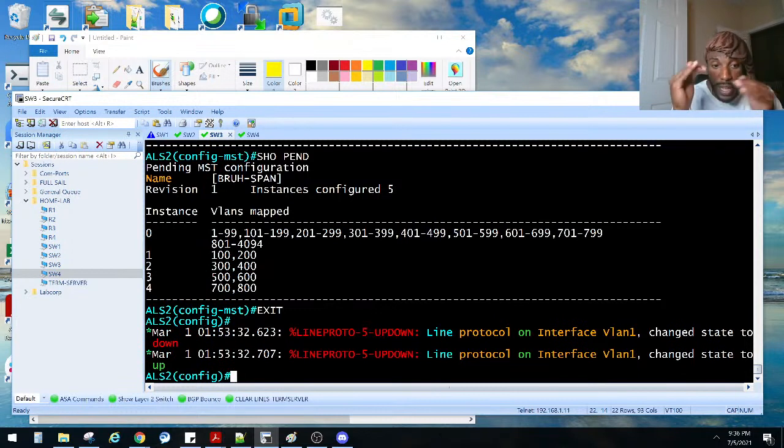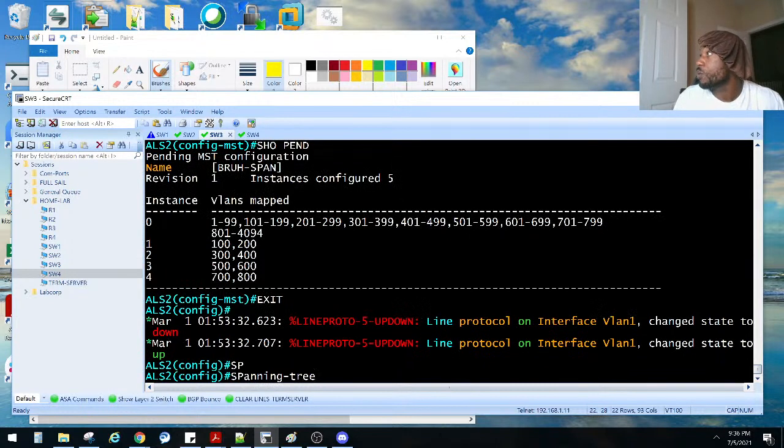Once we do that, that's why we have the interface VLAN bouncing right here. And we also wanted to make this guy the root bridge for instance number 4, I believe, right? So spanning tree. What did he say? He said it's too dangerous to explore too much too early. That's correct. Oh, well, MST has 0.